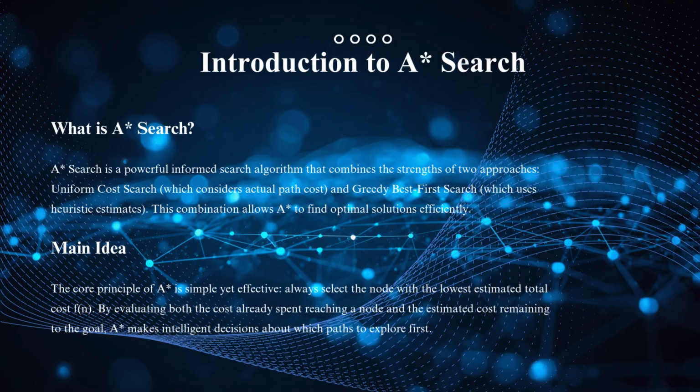The core principle of A* is very simple. The algorithm always selects the node with the lowest estimated total cost. This total cost includes the cost already traveled and the estimated remaining cost to the goal. Because of this balanced decision-making approach, A* can explore paths intelligently instead of blindly searching all possibilities. This makes A* highly effective in navigation systems, robotics, game AI, and intelligent planning systems.